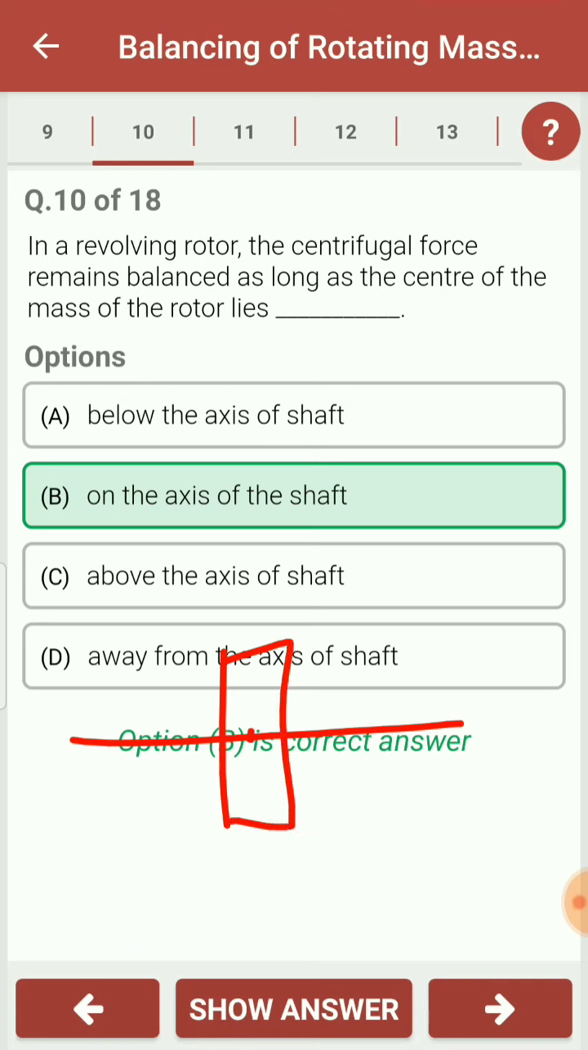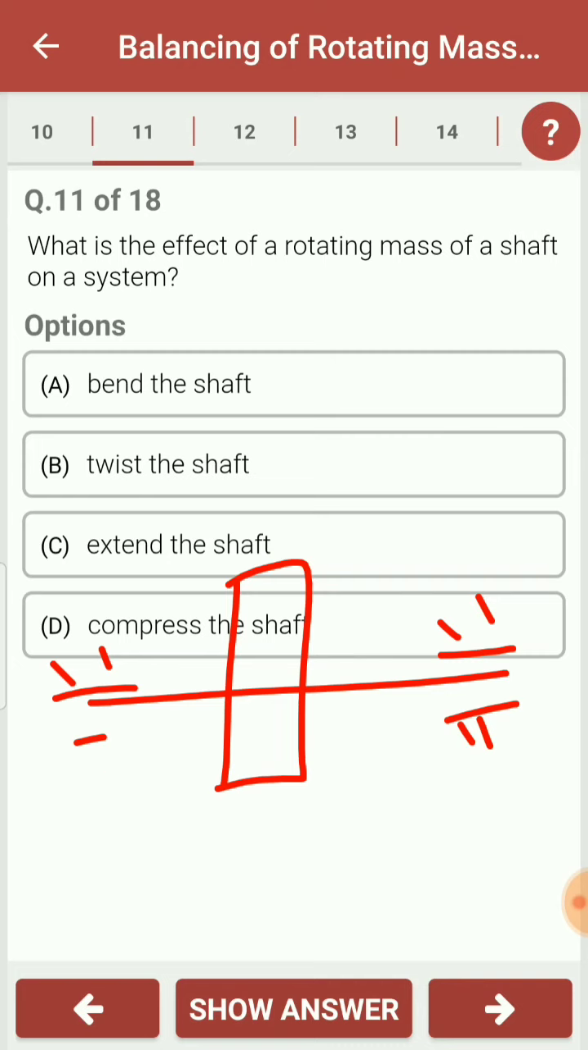What is the effect of rotating mass of the shaft on the system? So let's say that there is a rotating mass which is mounted on the shaft. So this is a shaft on which the rotating mass is attached. As the shaft is rotating with the angular velocity omega, let's say that the center of gravity of the rotor is not at the axis of the shaft. So this is the point at which the CG of the rotor is acting, right?